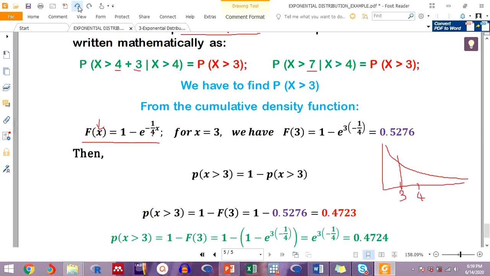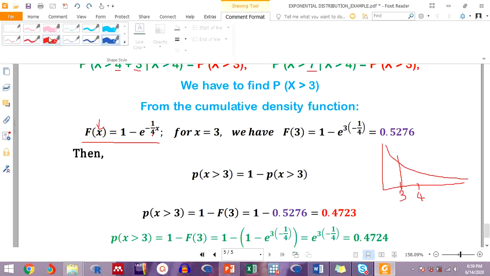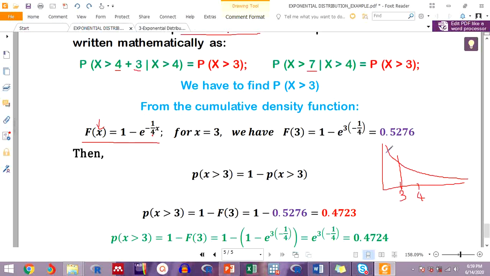X equal to 3. Let me change the color for this one. Yes, I think this one can be there. Okay, we have this area right here. This is the area x equal to 3, the cumulative density function for x equal to 3. Now our aim is to find the probability of x greater than 3. So this is less. So to have the probability for x greater than 3, it is from this point going this way.